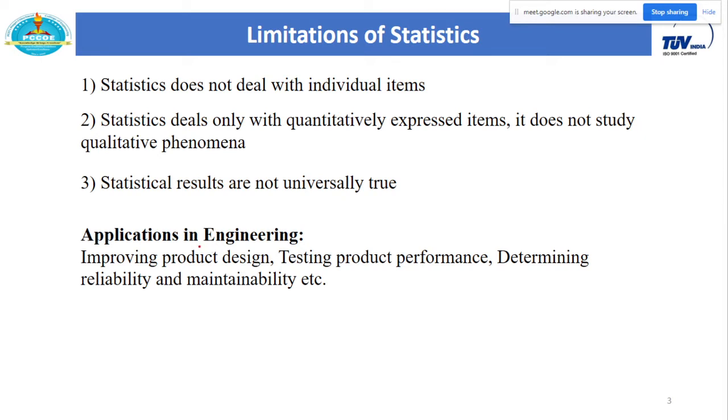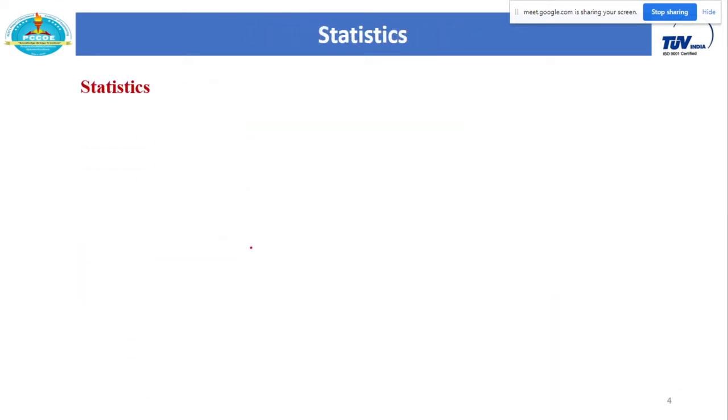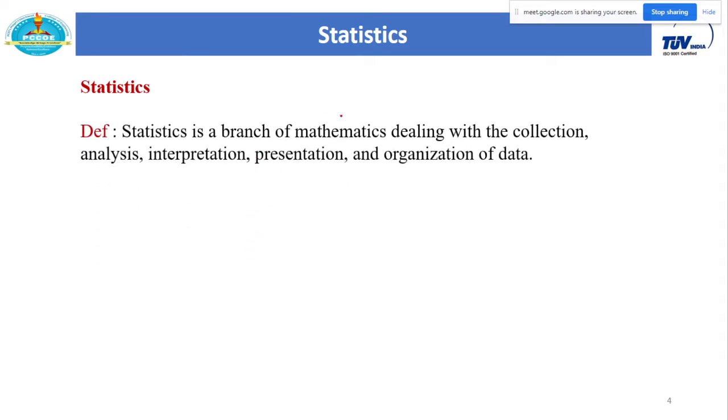There are some other applications as far as the engineering branch is concerned. It is generally used for improving product design, testing product performance, determining reliability and maintainability, etc. There are some more applications also. This is brief information about statistics, and now let me define statistics. Statistics is a branch of mathematics that deals with the collection, analysis, interpretation, presentation and organization of data. So these many operations are considered in statistics.